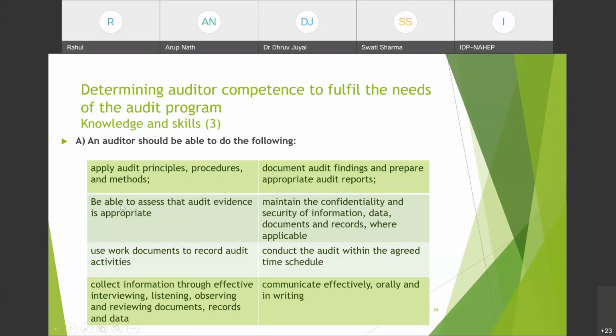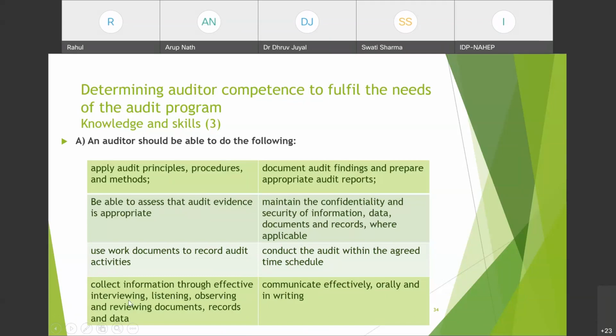Be able to assess that audit evidence is appropriate. उसको अपना ही audit evidence assess करना आना चाहिए, that whatever audit evidence is being collected is appropriate or not. Use work documents to record audit activities. जो भी work documents उसे provide किए गए हैं like opening meeting, closing meeting, reports और whatever the documents being provided by the organization, उन्हें use करना आना चाहिए.